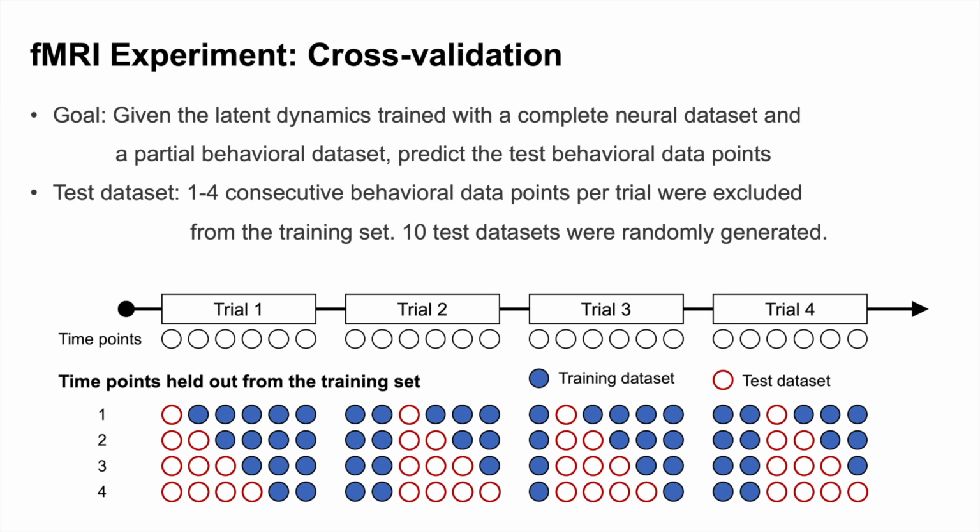However, there is always a risk of overfitting in the model with extreme flexibility. Therefore, we performed a cross-validation analysis predicting a subset of the behavioral data given the latent dynamics trained with complete neural data and partial behavioral data. We randomly selected 1 to 4 consecutive data points per trial to test the performance with different sizes of test datasets. The structure of this analysis is illustrated below.